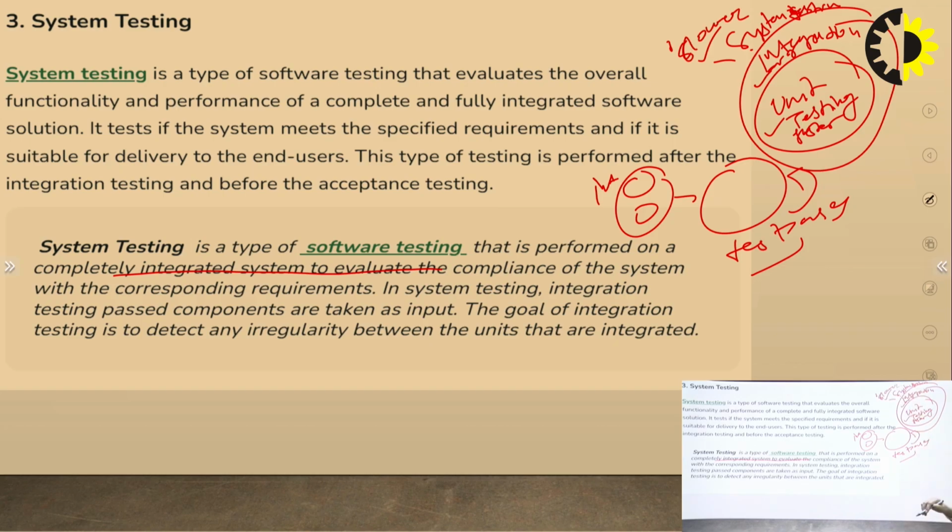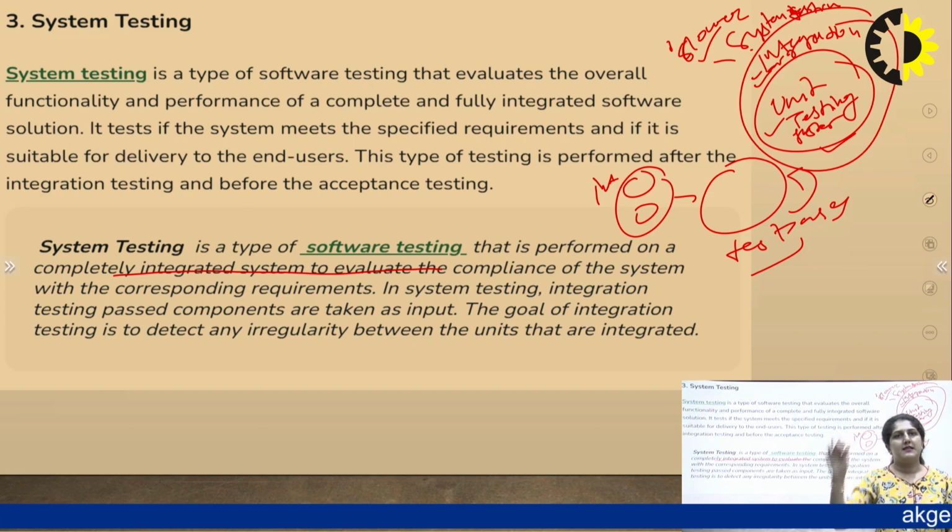To test small codes or only a part of the code, we generally prefer unit testing and integration testing. Whereas if we want the whole testing and a more intellectual view of what the errors and bugs will be in our whole system, then we prefer system testing. So these are the differences between unit testing, integration testing, and system testing.